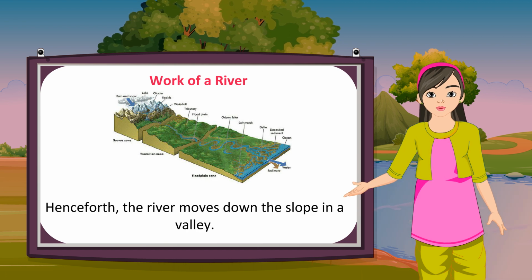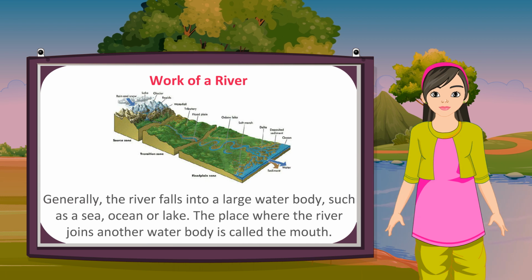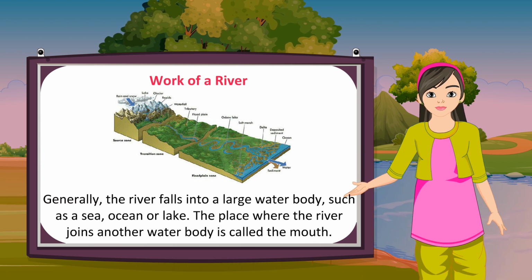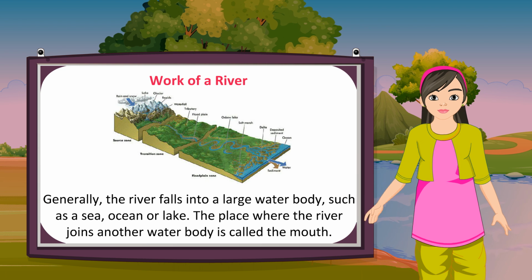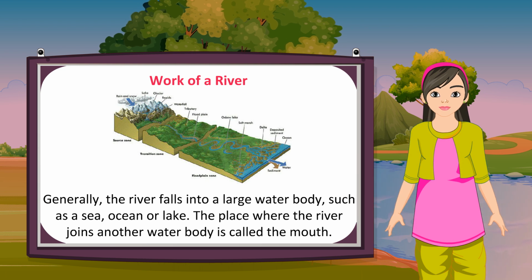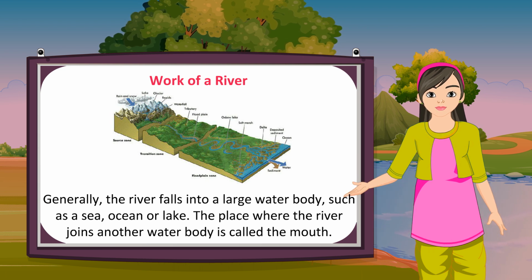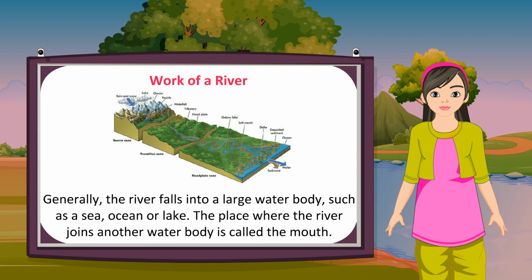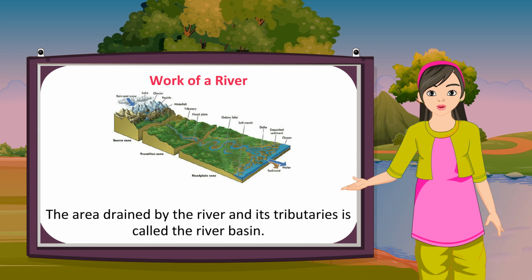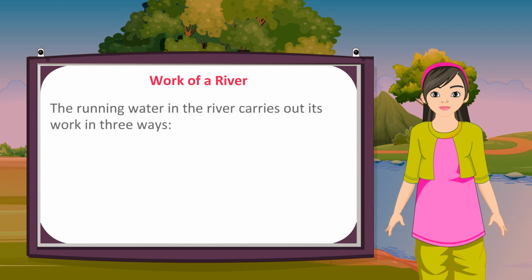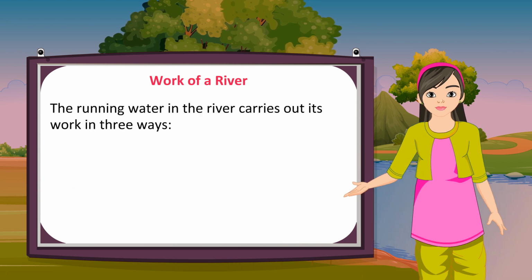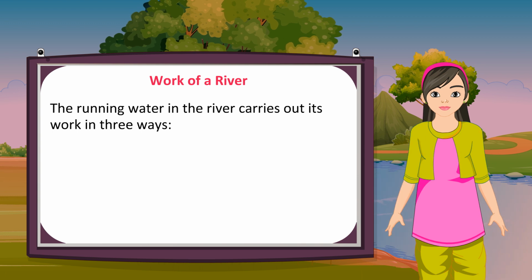Henceforth, the river moves down the slope in a valley. Generally, the river falls into a large water body, such as a sea, ocean or lake. The place where the river joins another water body is called the mouth. The area drained by the river and its tributaries is called the river basin. The running water in the river carries out its work in three ways.